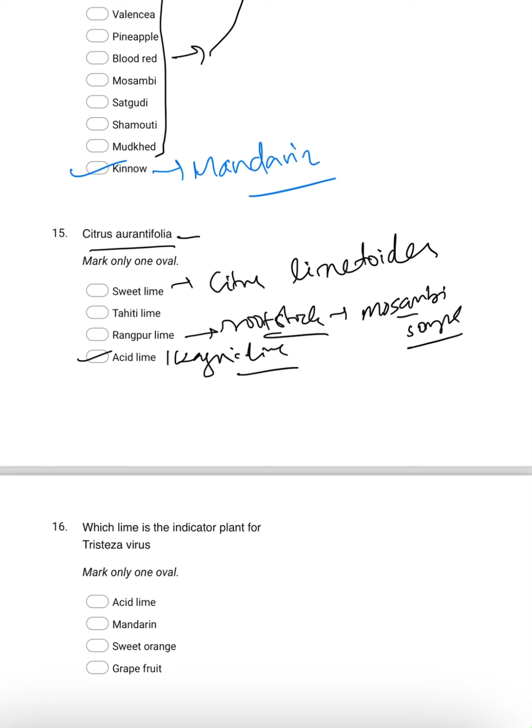If you know Tahiti lime, the scientific name is Citrus latifolia. If you see Rangpur lime, it is Citrus limonia. So Citrus aurantifolia is the scientific name of acid lime.